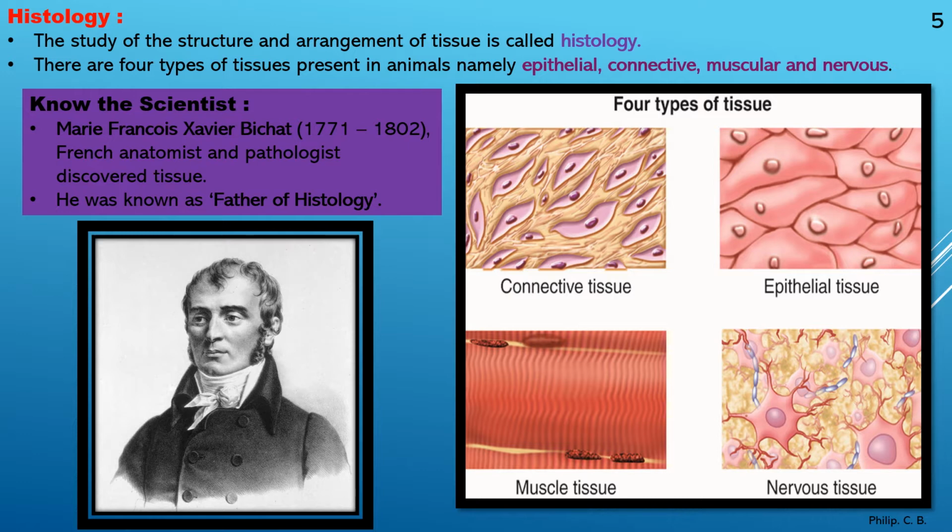So I put the image of Xavier Bichat as well, who is the father of histology. And similarly on the right side, again I have put images of the four types which we are going to learn: epithelial, then connective, muscular, nervous. See, all the four tissues we will be learning in this chapter, and today's part is the epithelial tissue.